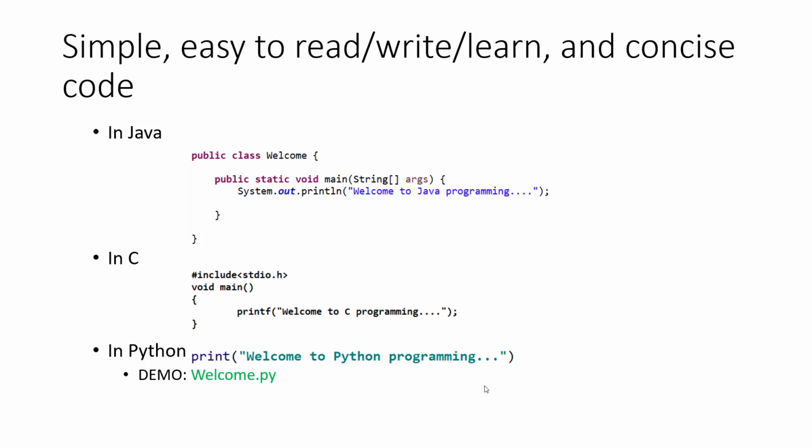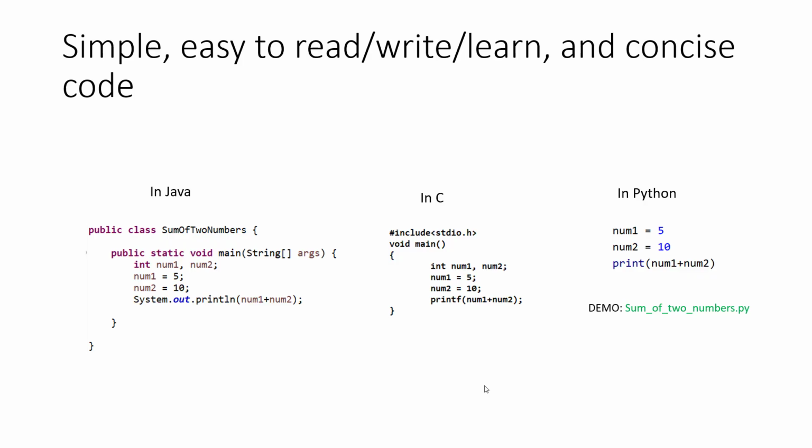Now let's see another example of why Python is simple. Let's try to print the sum of two numbers in Java, C and Python. If you take Java, we have two numbers, num1 and num2. These two are integer numbers, so we have to declare the variables and assign the values, that is num1 is equal to 5, num2 is equal to 10, and print the sum using System.out.println(num1 + num2). Throughout its lifetime, the type is integer only for both num1 and num2. We cannot assign anything other than an integer value.